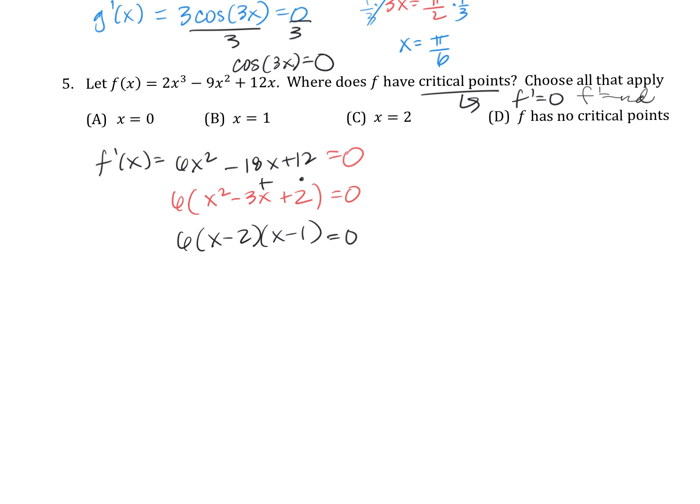Agreed. Where does this derivative equal 0? At 2 and 1. Do we care about that 6? 6 is never going to equal 0. So we're saying at 2 and 1 it equals 0. So I'm down with 2 and 1. Will a parabola, 6x squared, good little parabola, ever be undefined? Just good old parabola. There aren't any holes. There aren't any vertical asymptotes. Good old parabola is never undefined. So we just have these two.